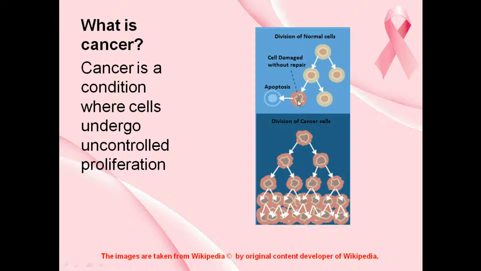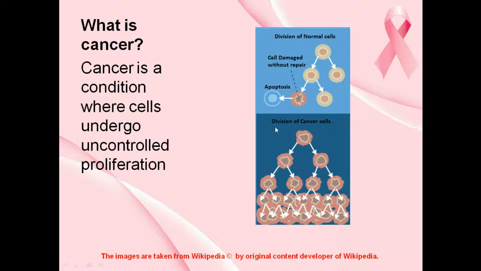But if the cell is irreparable, if the damage is beyond control, what happens? This cell will activate something called apoptosis. Apoptosis is cell death. If the cell is totally damaged, that cell will be eliminated from the body. So this is regulated cell division, or regulated proliferation.